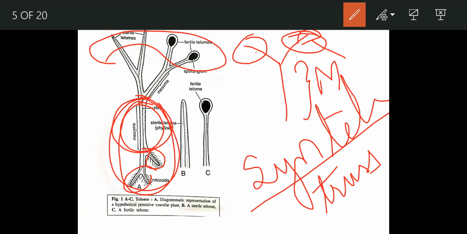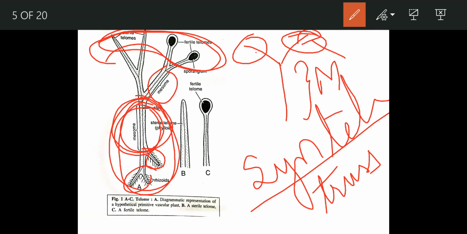See how many terminologies we have read. First of all, we read about mesomes. Mesomes are basically the united part of the dichotomous branching. Suppose a dichotomous branching is taking place, then the united parts are called mesomes. The terminal part of the dichotomous branching is called a telome. Depending on whether the telome has a sporangium or not: if it has a sporangium, it is a fertile telome. If it does not have a sporangium, then it is a sterile telome, or another term is phylloids. Now it has been noticed that these telomes group themselves together.